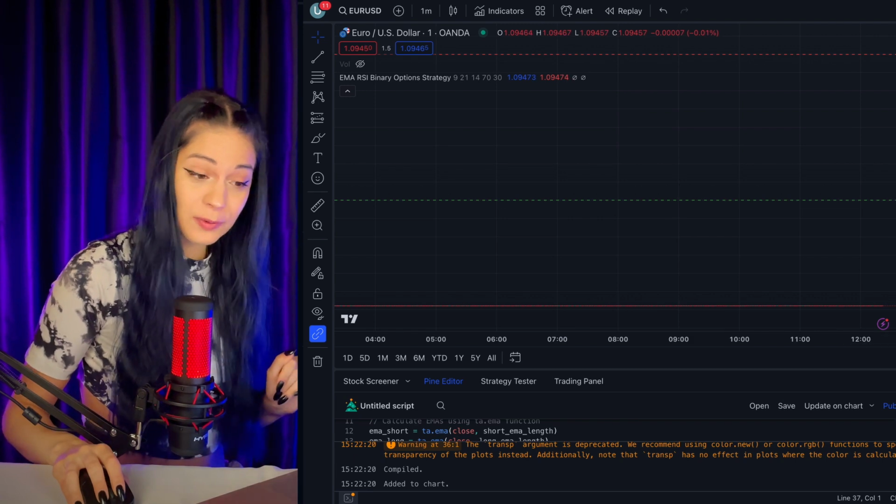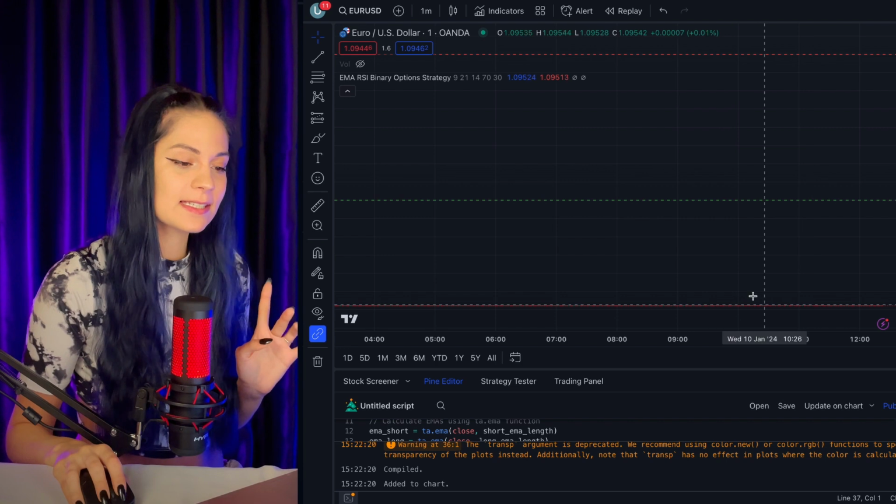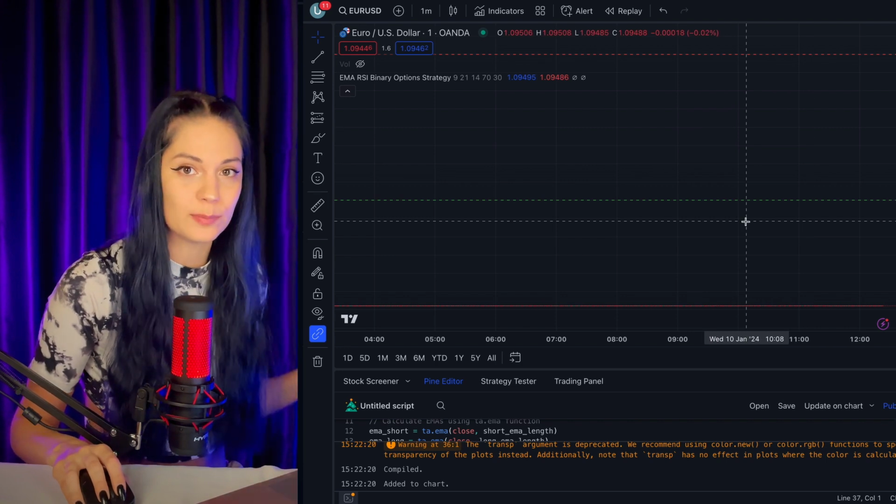And on the third attempt, we finally succeeded. TradingView finally figured out our code. But oh, look at this. Notice what we have here. It looks like we have another error since there is no chart visible at all.